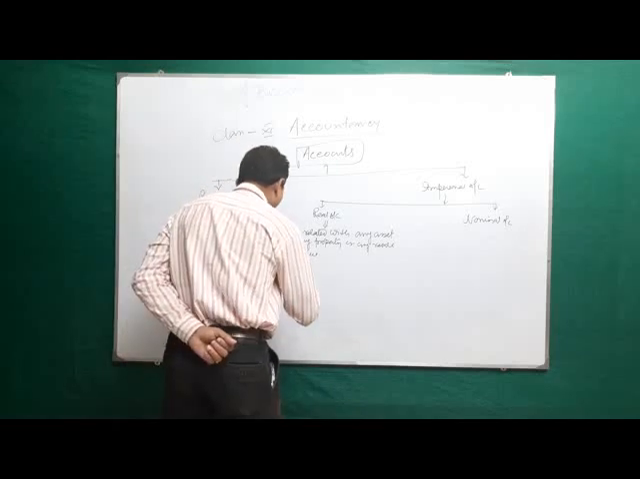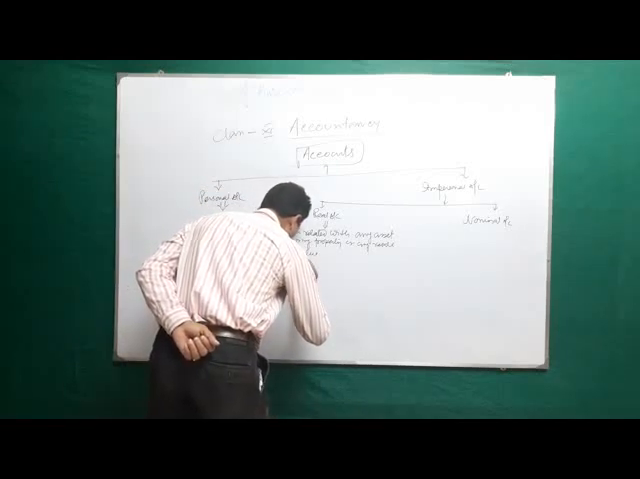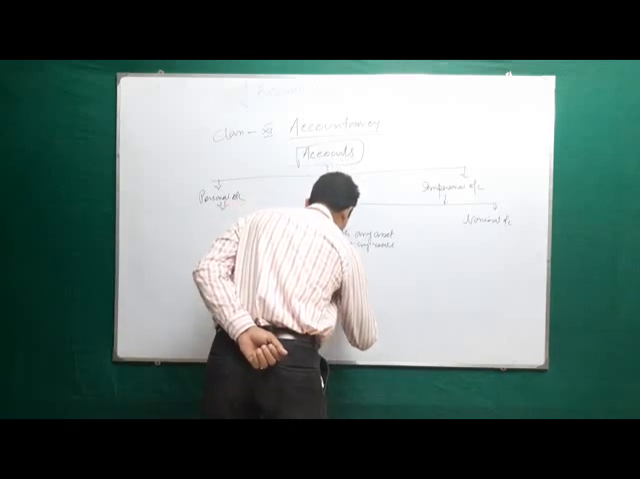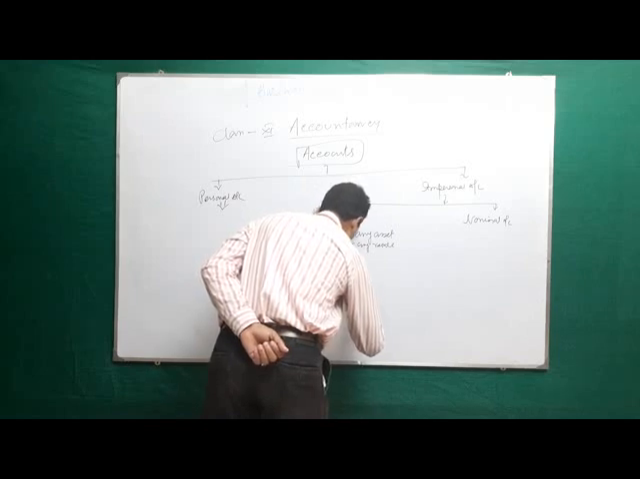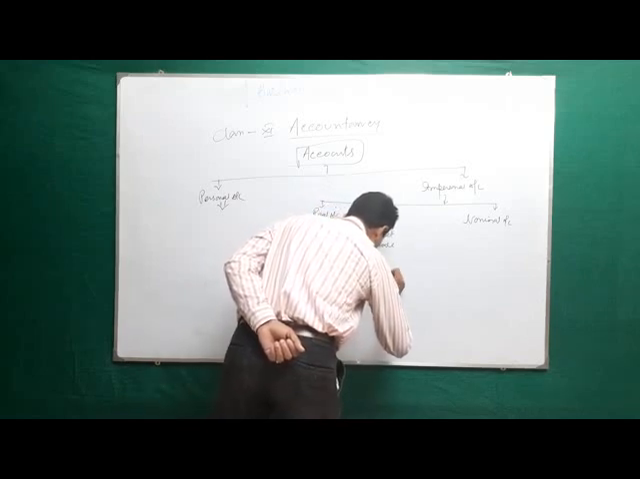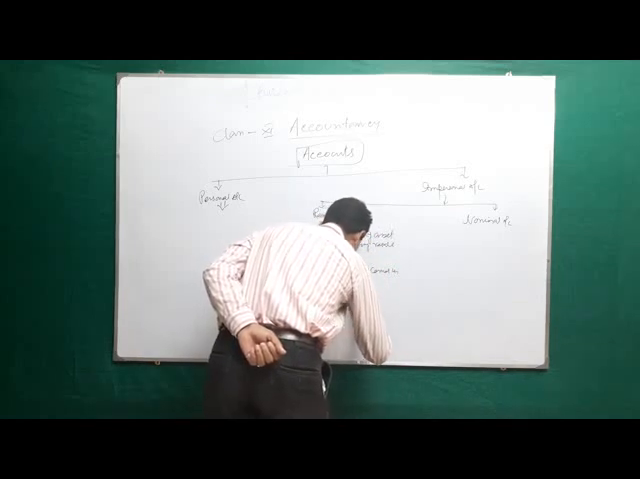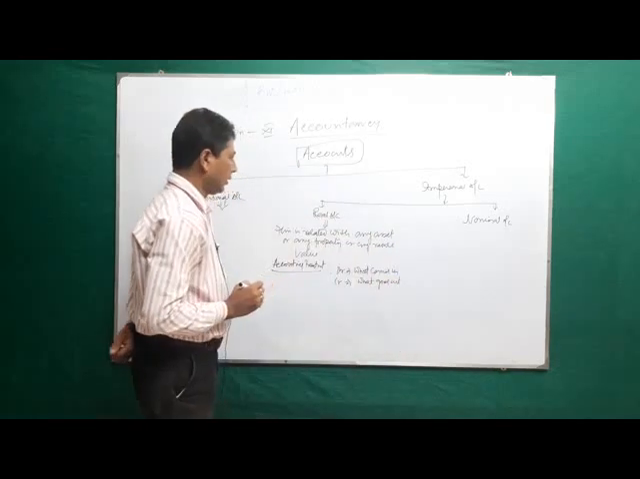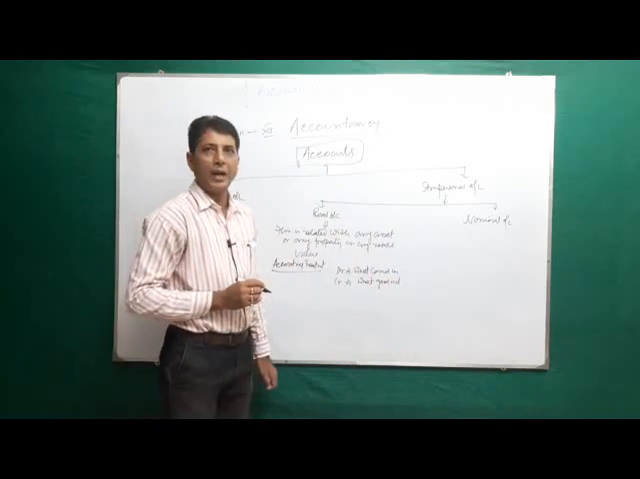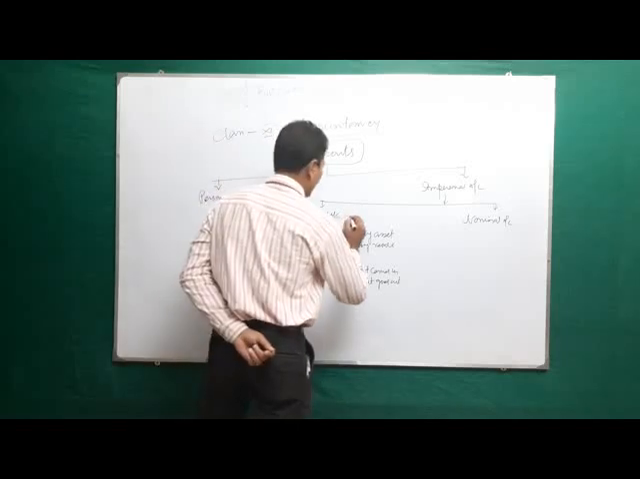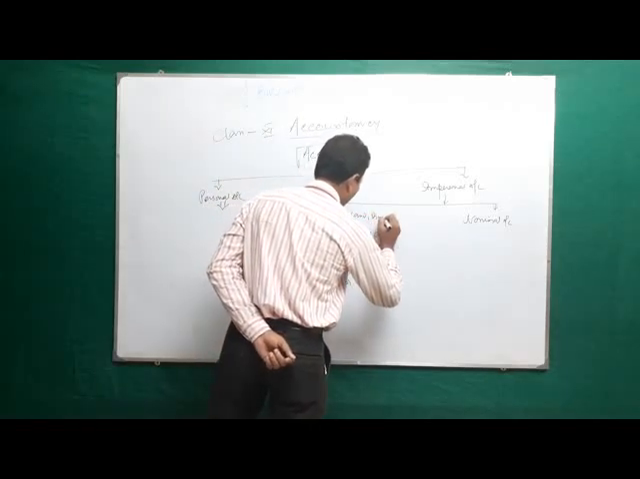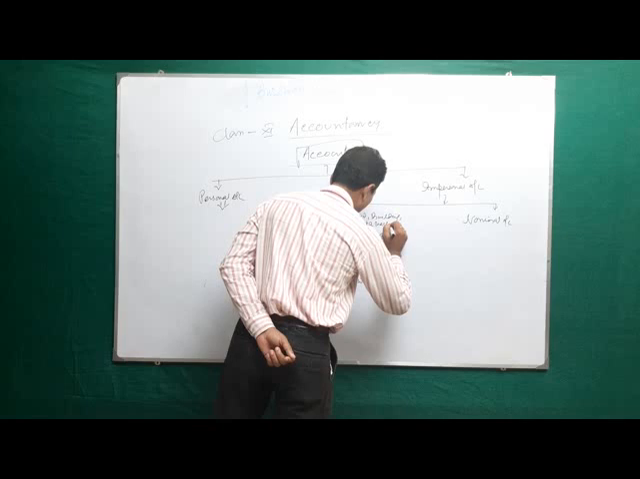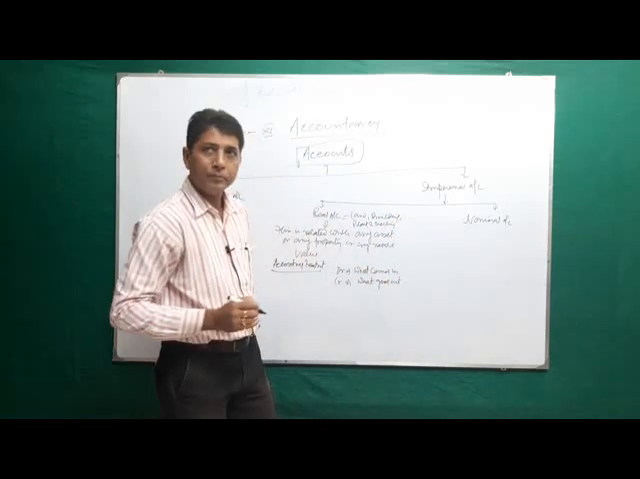Accounting treatment or golden rule: debit what comes in, credit what goes out. Examples of real account: land, building, plant and machinery, furniture, cash, bank, etc.